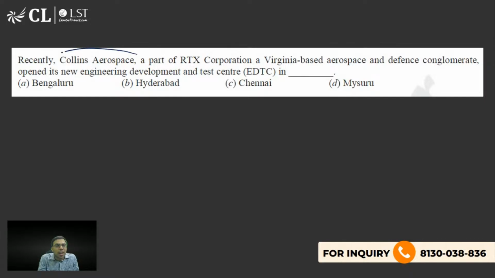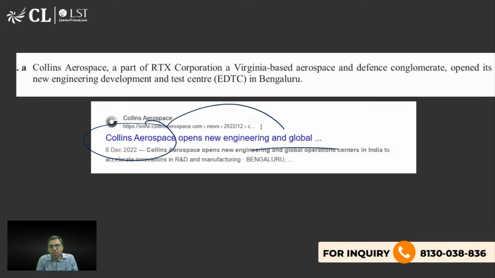The next is Collins Aerospace, a part of RTX Corporation, Virginia-based aerospace, Virginia is in America, and defense conglomerate, opens its new engineering development and test center, ETDC, where? Bangalore, Hyderabad, Chennai, Mysore. What is the right answer to this question? The right answer is A, Bangalore में. ठीक है. Collins Aerospace opens up new engineering global operation center in Bangalore.